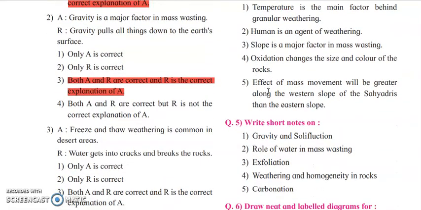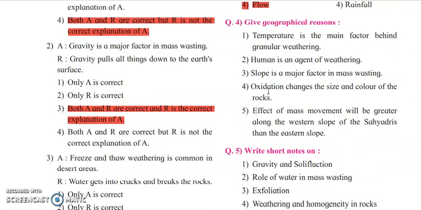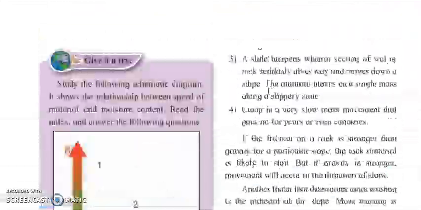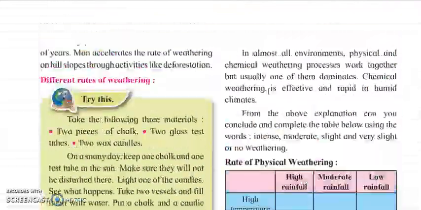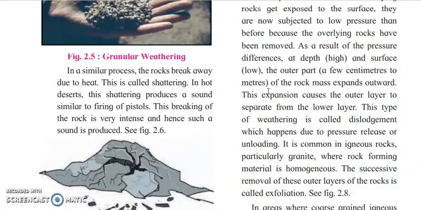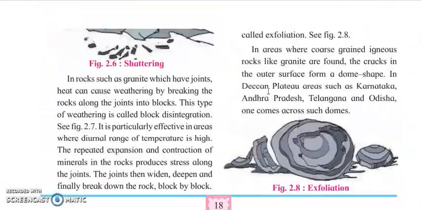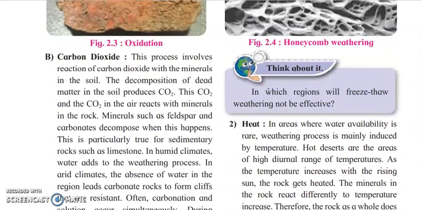Next is give reasons. The first give reason is regarding temperature is the main factor behind granular weathering. Now granular weathering occurs why? It occurs because of high temperature. We have a figure of granular weathering in the book. The diagram you can also draw for reference. It occurs because of heat and small granules.